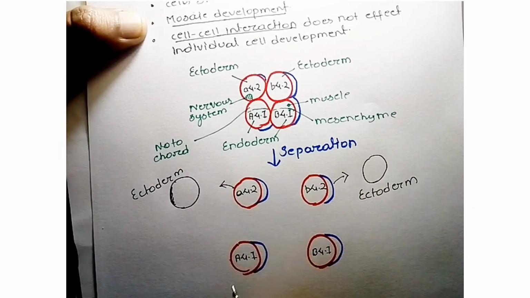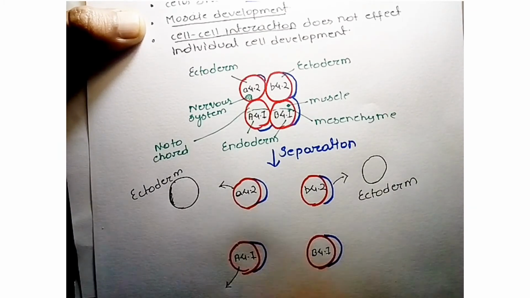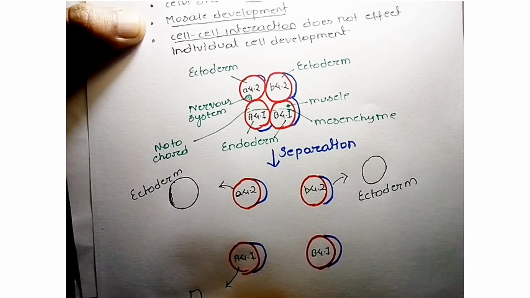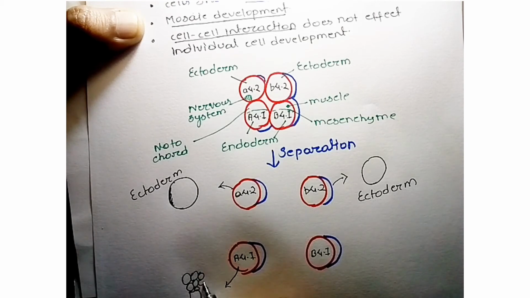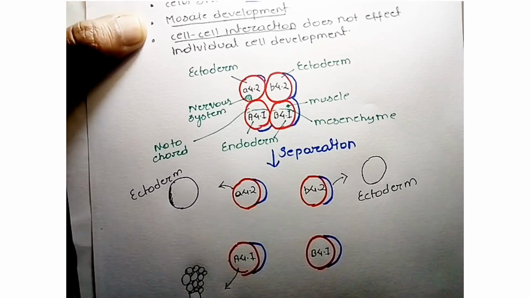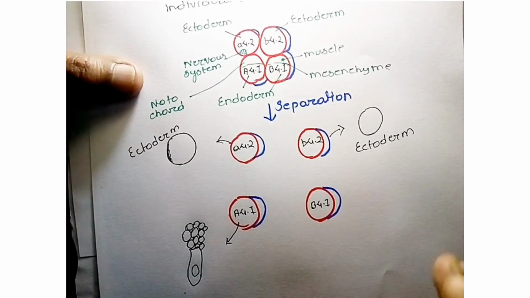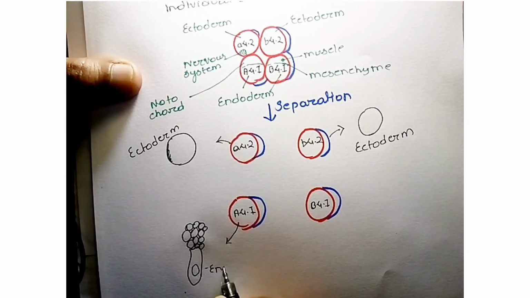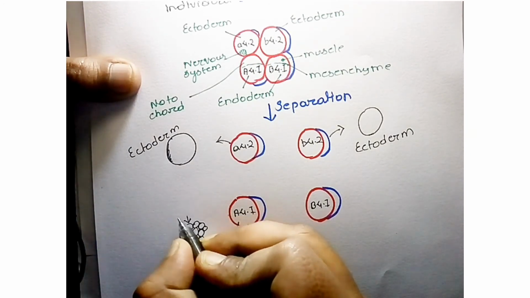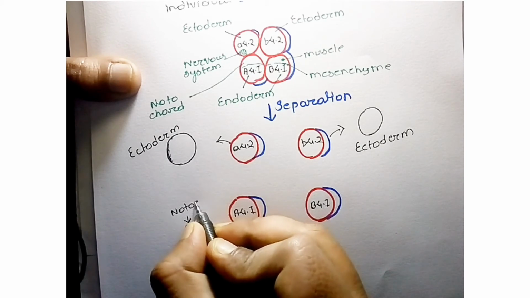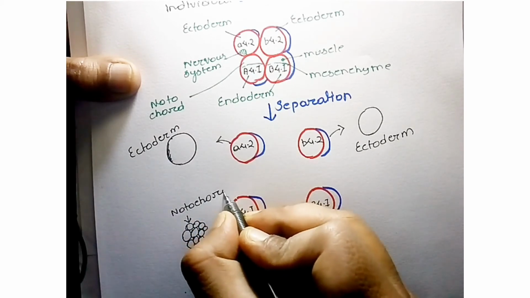Now these capital A4 blastomere pairs form the notochord. Suppose this is the notochord region, and this is endoderm and notochord. This region is known as notochord.